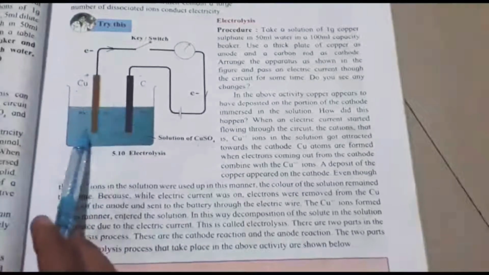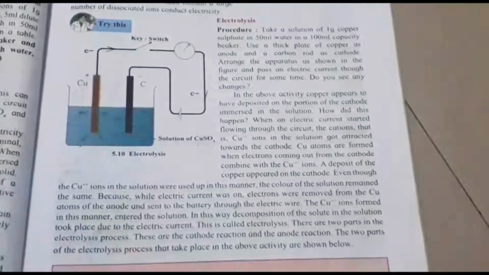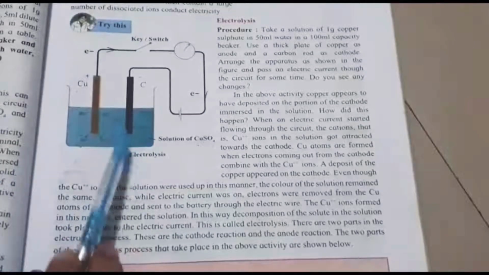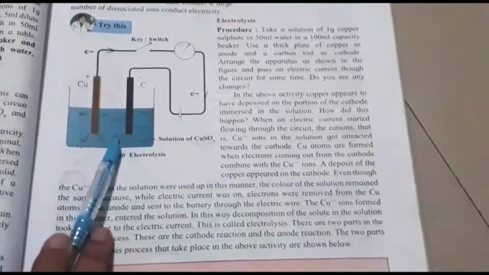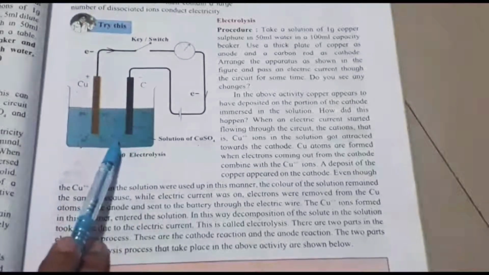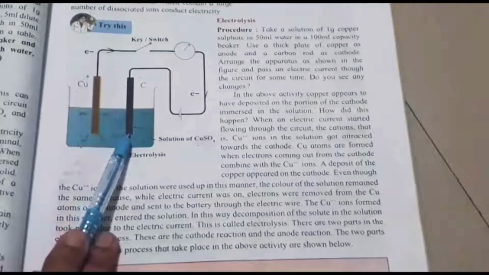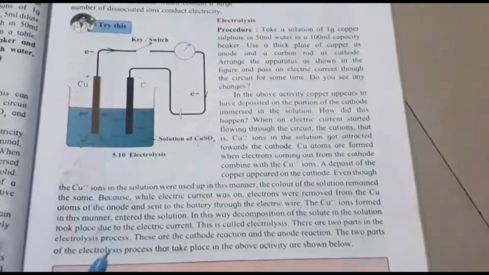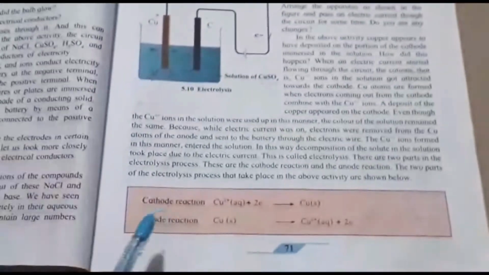Cathode means positive or negative? Cathode means negative electrode. This is a cathode, which is the negative electrode, and at the cathode, that is on a negative electrode, the electrons are going to be absorbed and deposited. As we see further, this is a cathode reaction.